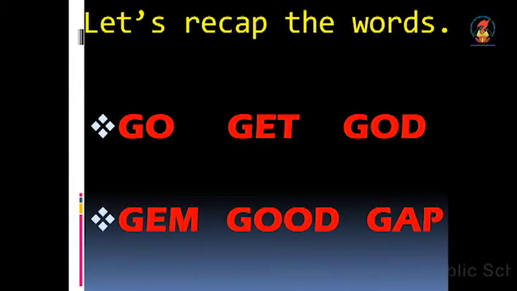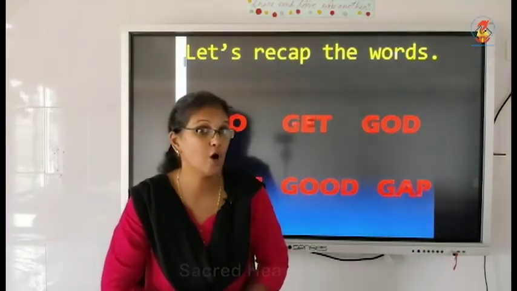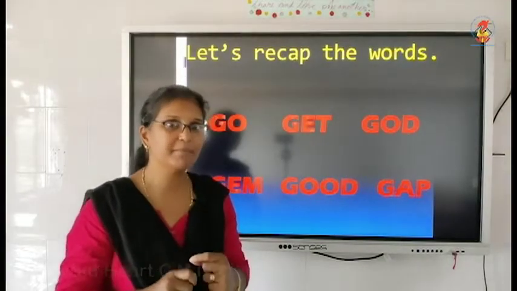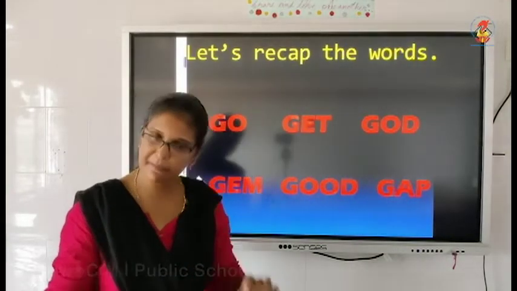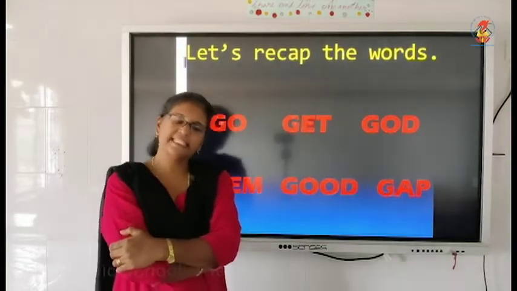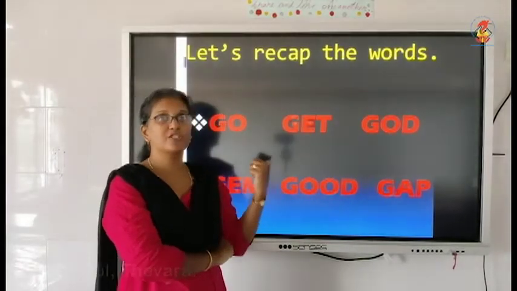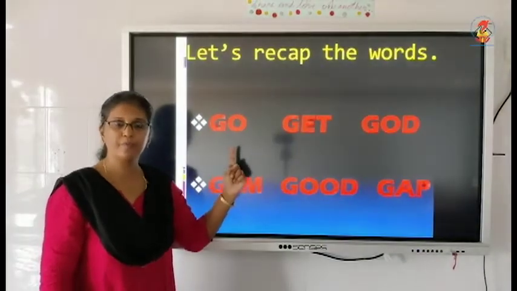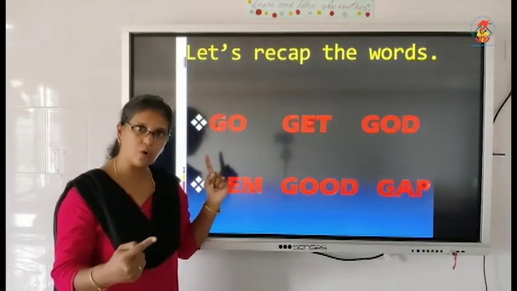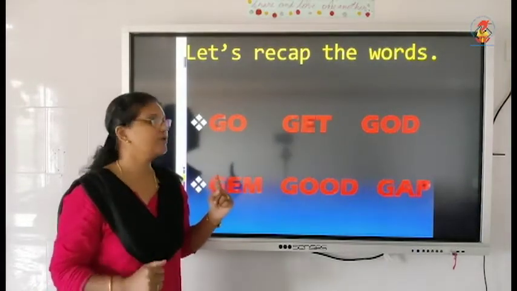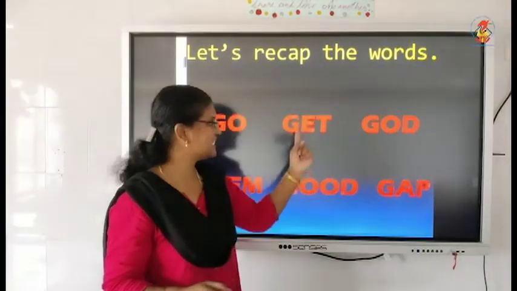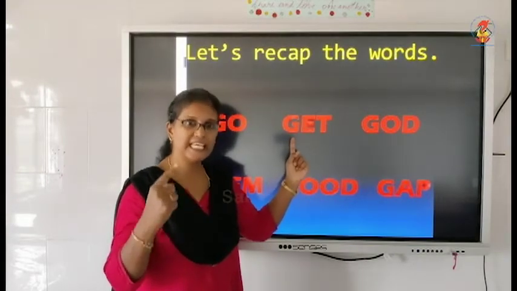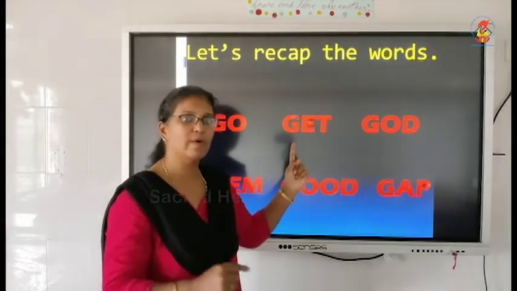Next, finally, I just want to recap all the words we have studied. Now, I want you all to repeat after me 3 times. So, put your pencils down, hold your hands tight and look up onto the screen. Let's get started. G-O, go. Come on, G-O, go. G-O, go. Right. G-E-T, get. G-E-T, get. G-E-T, get. Right. Well done, children.